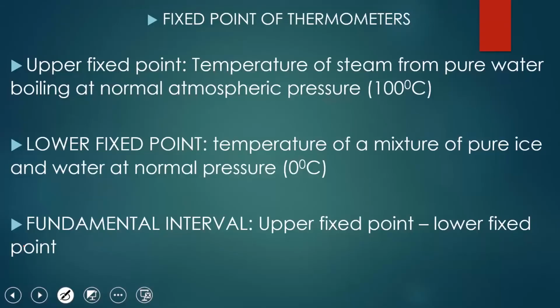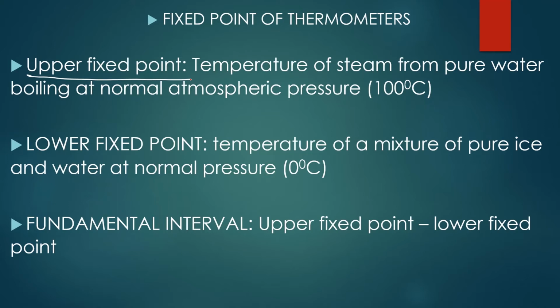Then the next thing we want to consider under this aspect is the fixed points of thermometers. There is a fixed point that is called the upper fixed point. The upper fixed point is the temperature of steam from water boiling at normal atmospheric pressure.